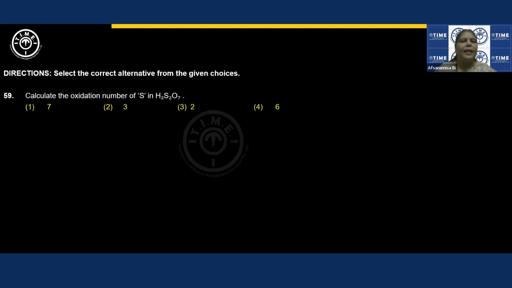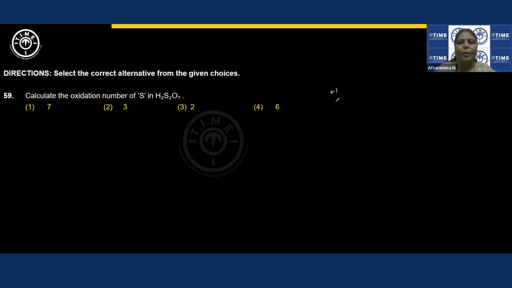Next question. Calculate the oxidation number of sulfur in H2S2O7. To find this out, first of all, you should know what is the oxidation state shown by each element. For this, you need to refer to other YouTube videos. Find out, learn those, then only you can calculate. Otherwise, you cannot. So hydrogen always exhibits an oxidation state of +1.